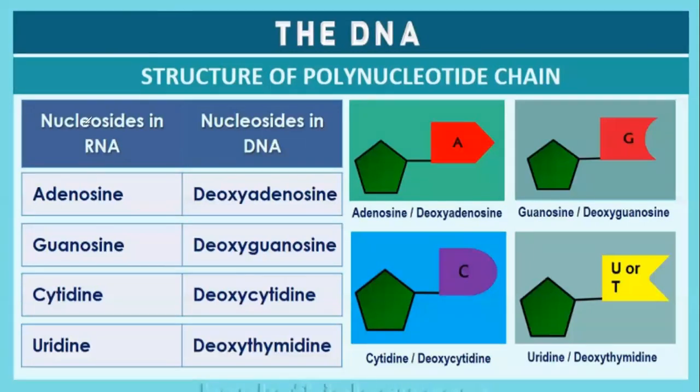Look, nucleosides in RNA and nucleosides in DNA. The nucleosides in RNA are adenosine, guanosine, cytidine and uridine. In DNA they are deoxyadenosine, deoxyguanosine, deoxycytidine and deoxythymidine. Look how it is arranged: adenine, guanine, cytosine, and thymine or uracil. Uracil in the case of RNA and thymine in the case of DNA. Okay, so let's move on to the next one.